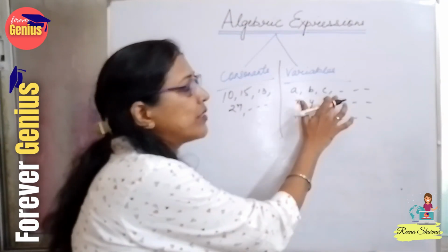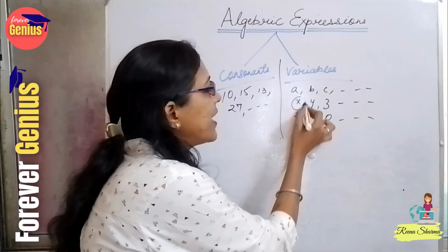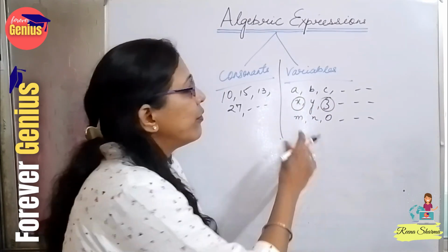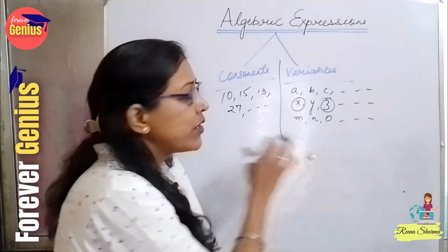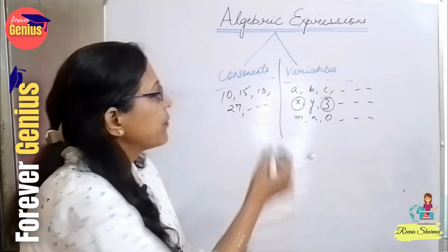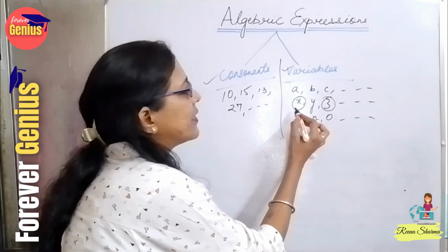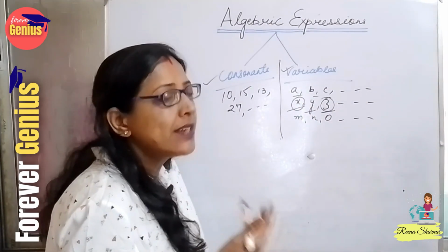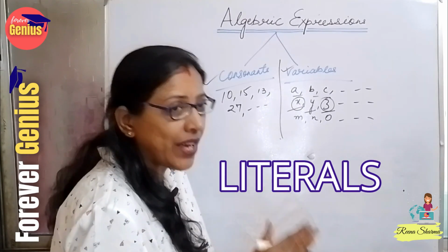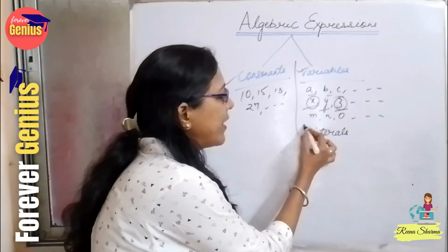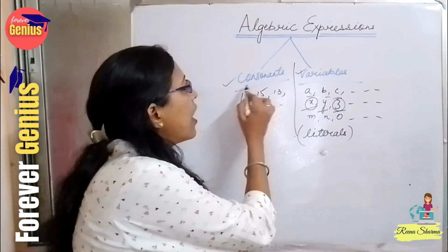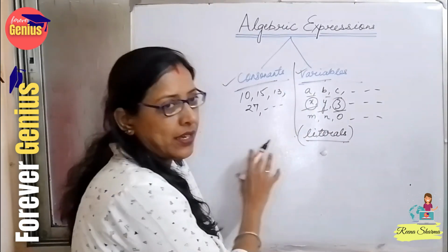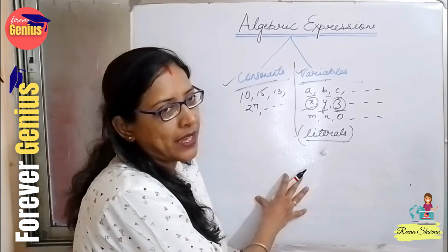It means the value is not fixed. It can change its values and place related to the values given in the question. So this is constant, this is variable. These X, Y or A, B, C, D are also known as literals. So in algebra, whenever we are doing calculations, a constant or a number and a variable or a literal, a combination of these two are there.